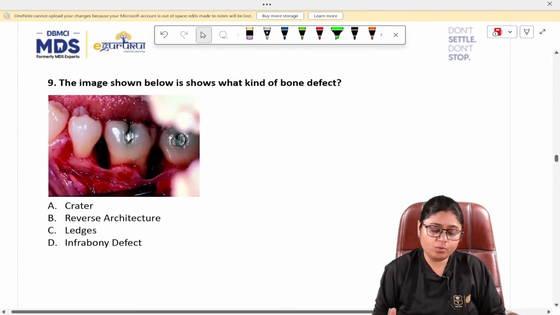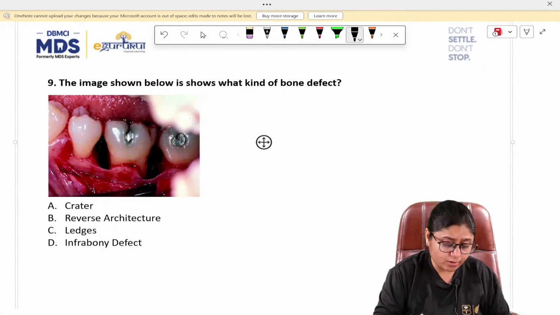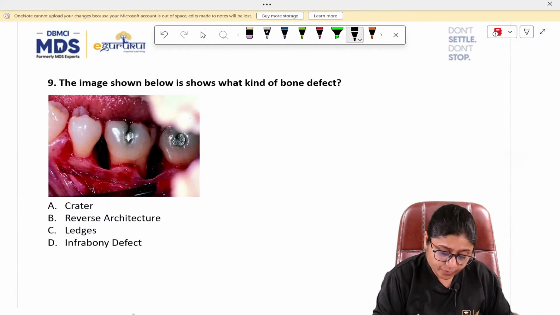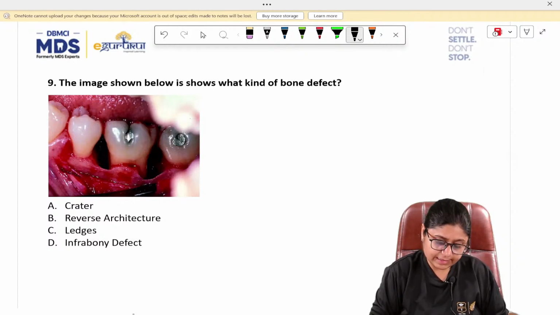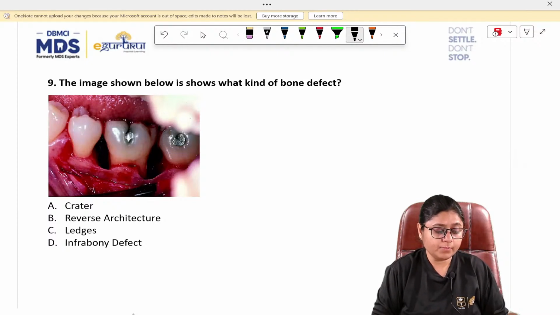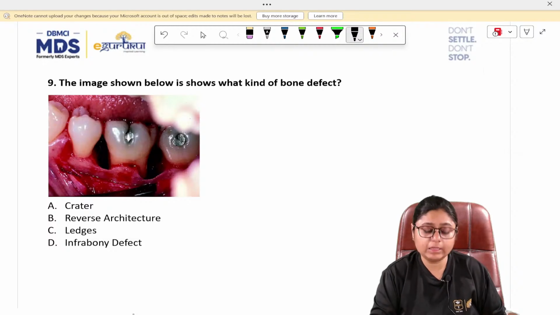Now the next question. The image shown below shows what kind of bone defect. Whether it is a crater, option number B, reverse architecture, option number C, ledges, and option number D, infrabony defect. So here you can see that there is a depression and there is loss of facial plate and the lingual plate as well.